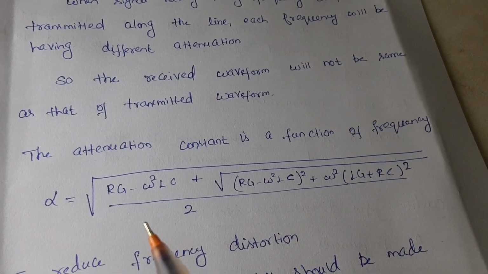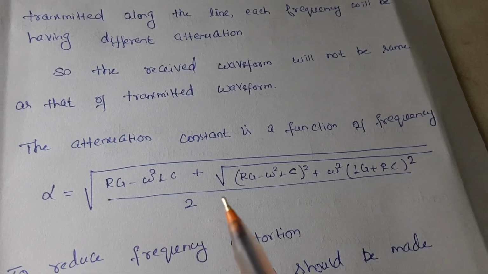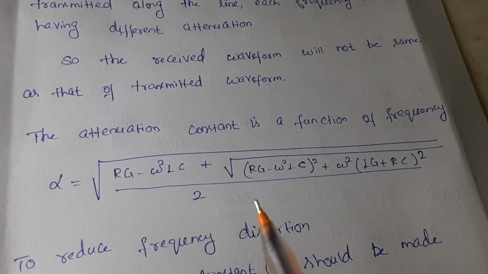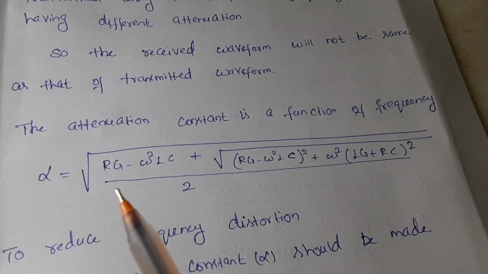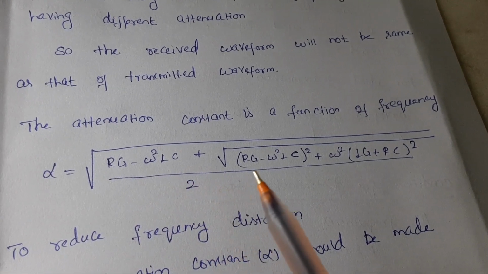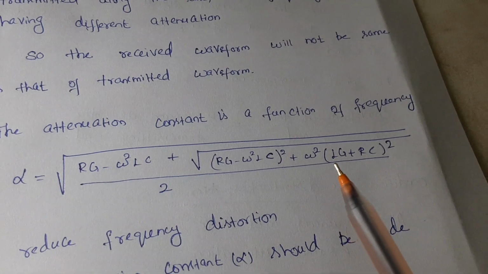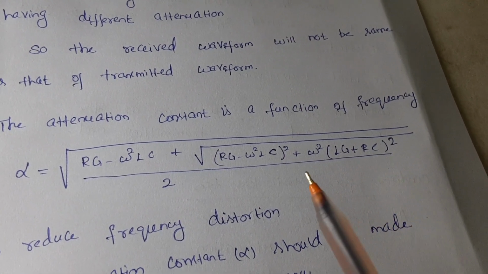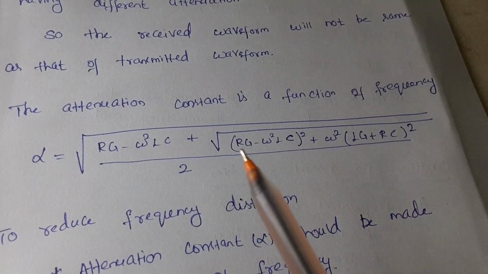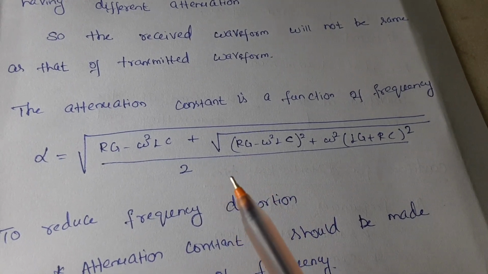The attenuation constant, in general, is a function of frequency and it is given by this expression: alpha is equal to the square root of (RG minus omega squared LC plus the square root of (RG minus omega squared LC) squared plus omega squared (LG plus RC) squared) by 2. This is the attenuation constant alpha.